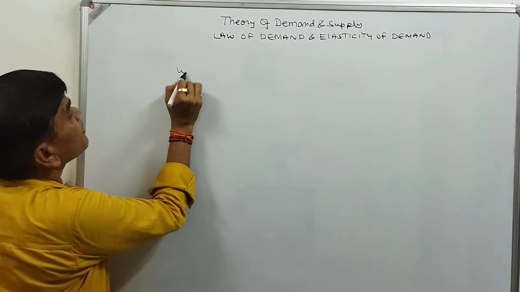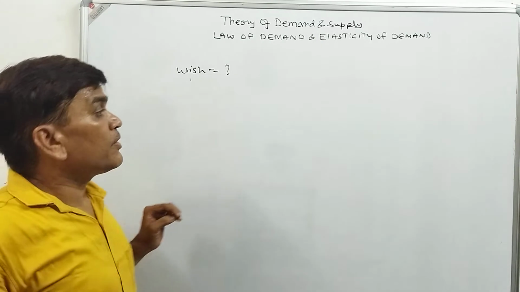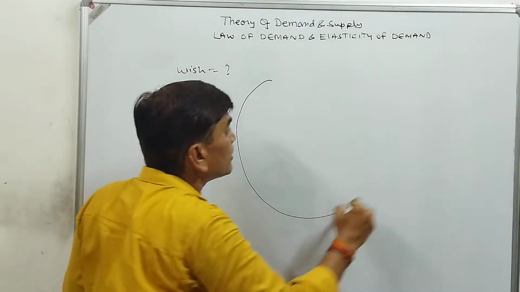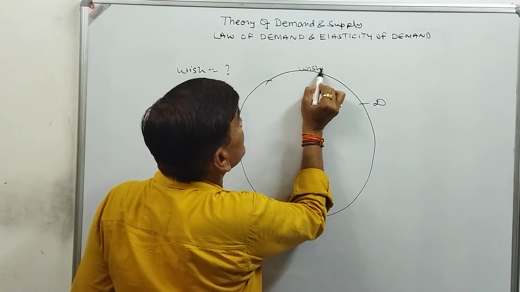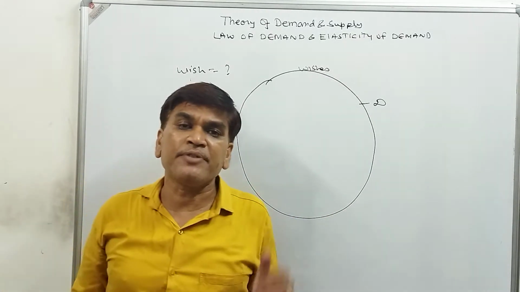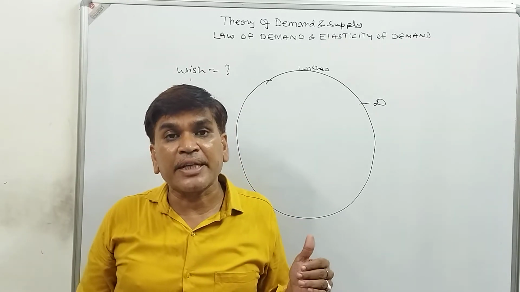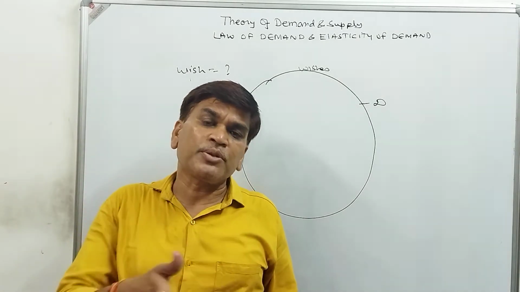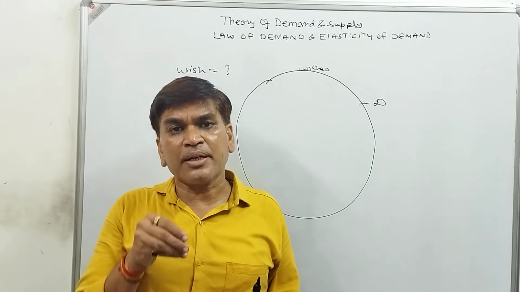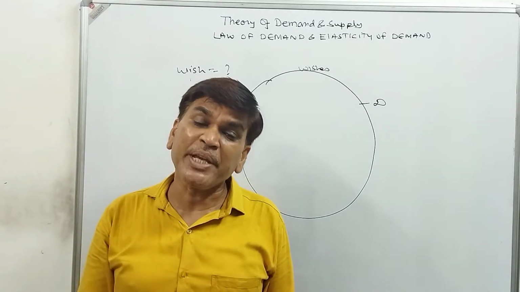What is wish? Wishes are unlimited. There are so many wishes. If we satisfy one wish, it will create another wish. Wish doesn't require anything. Suppose you are passing by a very big bungalow.